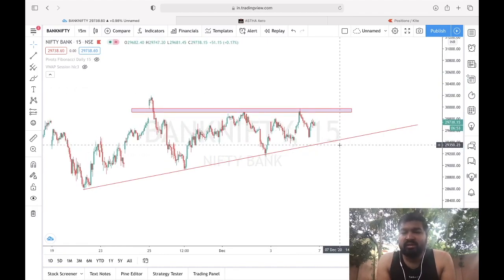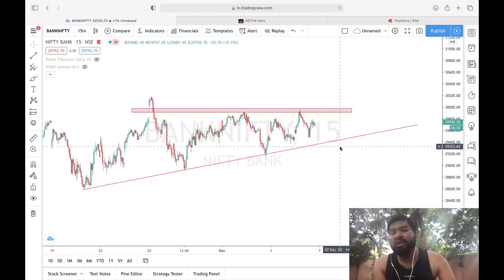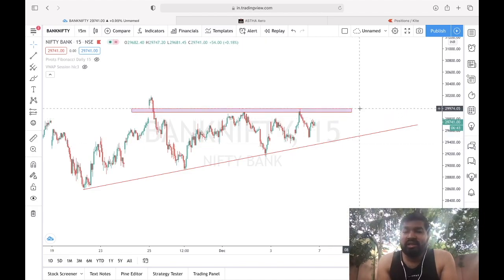Okay, let's say below 29,300, keep it round, below 29,300 we will short Bank Nifty, and above 30,000 we are going to buy Bank Nifty. Just note down these levels. Above 30,000 we are going to buy, but at higher levels you have to be very cautious.